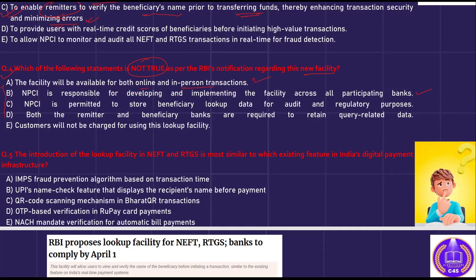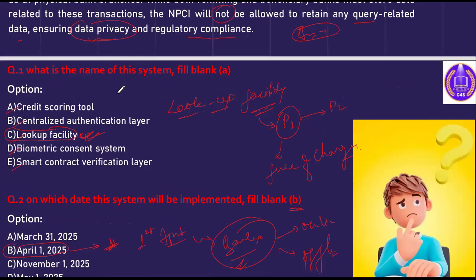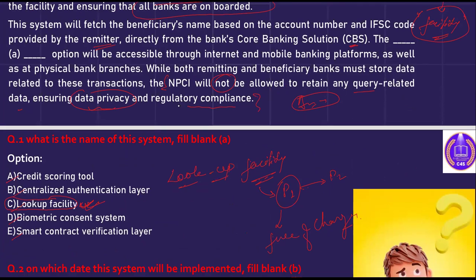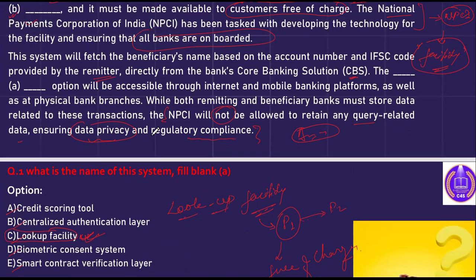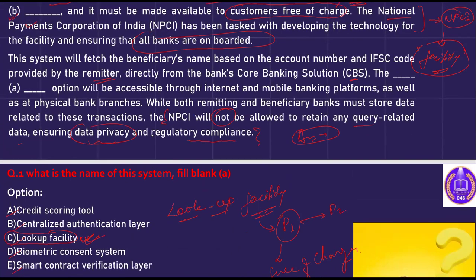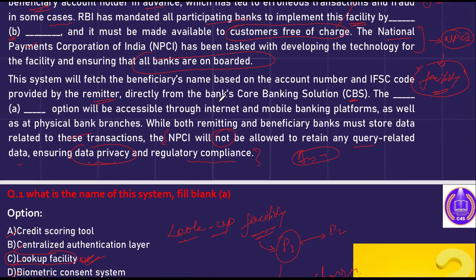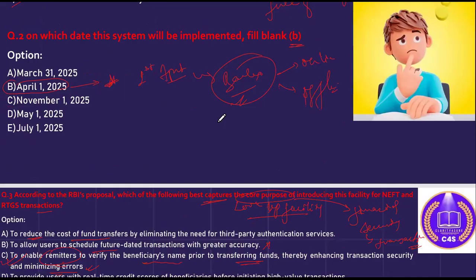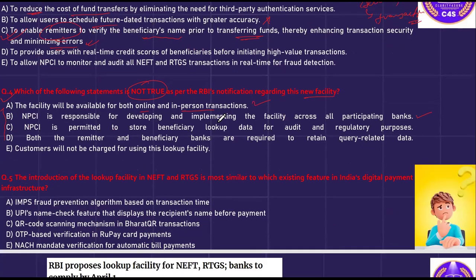Mentioned in the statement as well. You can see here, it is mentioned in the statement that NPCI is the sole nodal agency, developing the technology to facilitate and ensure that all banks can accept it, right?